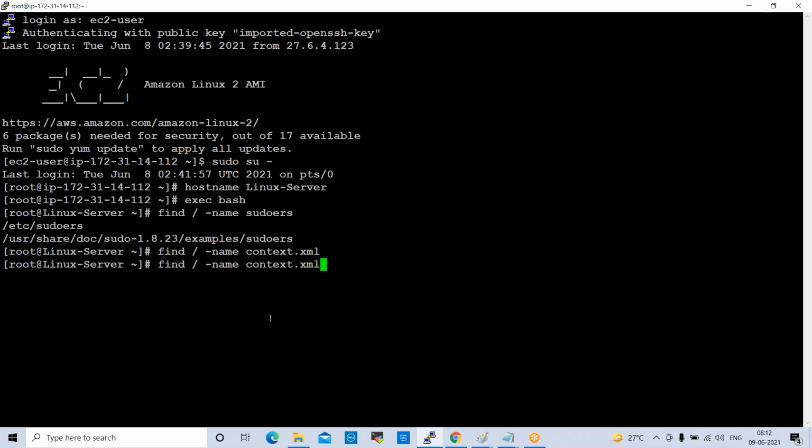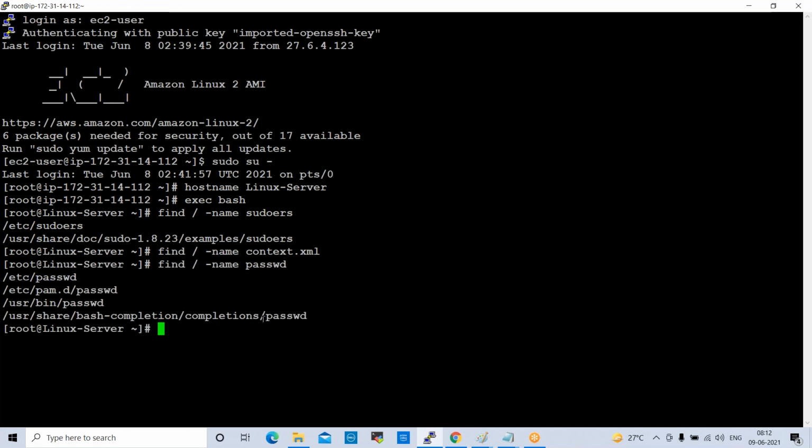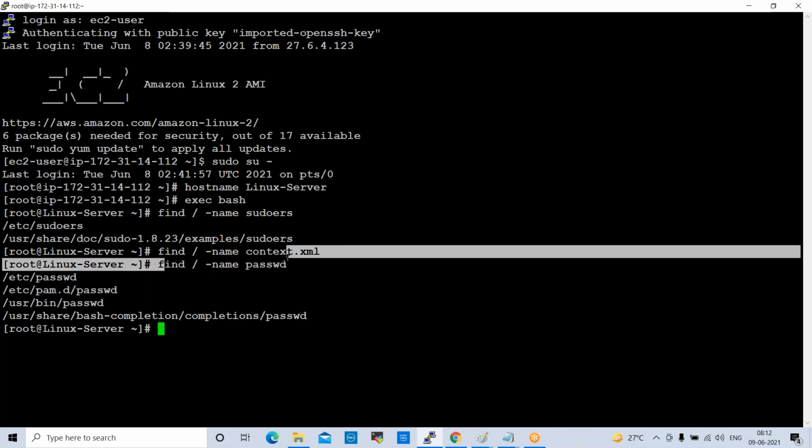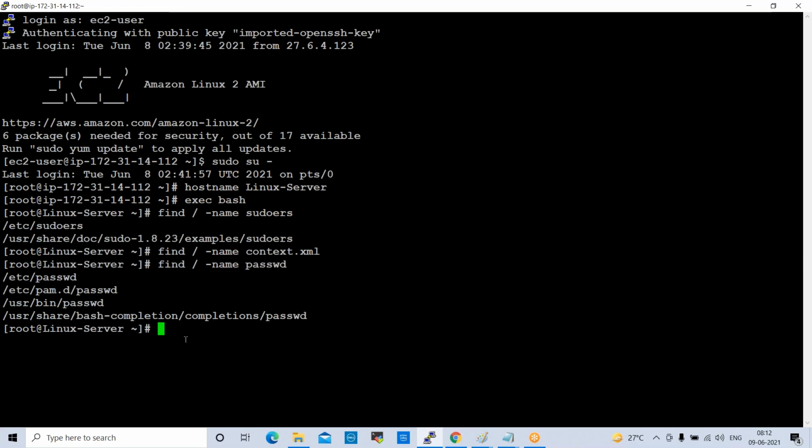Now password, you can check like this. See here, these are the password files: /etc/passwd, /etc/pam.d/passwd, /usr/bin/passwd. Whatever password files are available, the find command will pick them and show them to you. Normally, while working on production issues, if you want to check a particular file, we can use this find command.